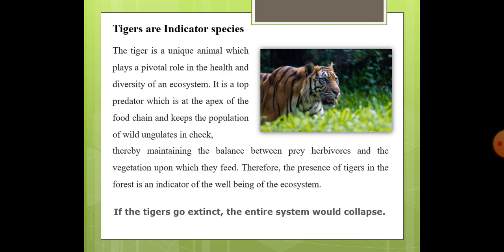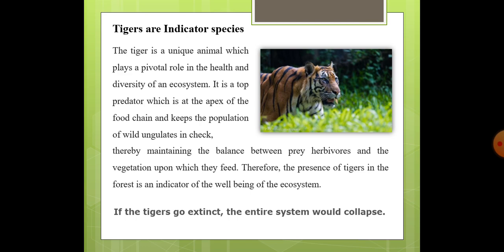Now tigers also are indicator species, and we all know the tiger is a unique animal which plays a pivotal role in the health and diversity of an ecosystem. Whenever we talk about a tiger, we say save tiger, save forest, save ecosystem.